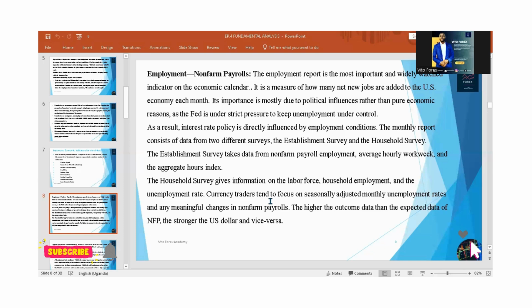We look at the average weekly wages, and number three, the working hours of those people averagely in a week. Now, the household survey gives us information on the labor force, household employment, and the unemployment rate. Those are the two surveys.